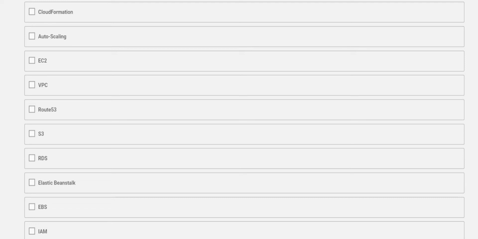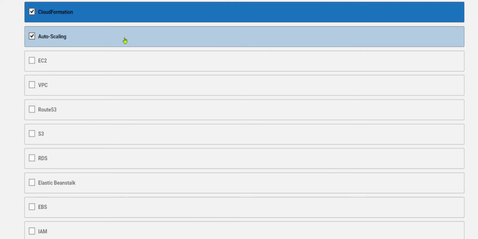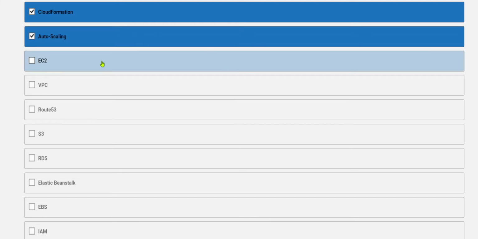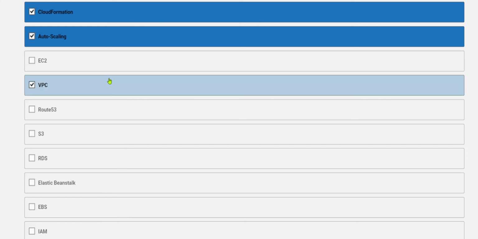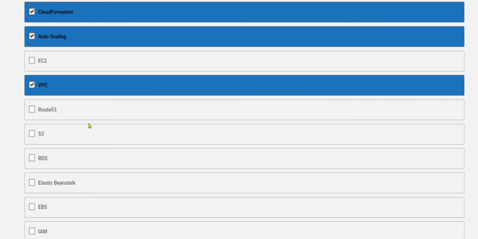If we see the first option, that is CloudFormation, yes, this is the first option. And Auto Scaling, yes, this is also free to use. EC2 instances are basically not free to use, so we cannot mark this. Obviously VPC, you can select. Route 53, I already told you that this is not the correct option. Even the storage, S3, is also not the correct option. RDS, again this is a paid service, which is not free to use.